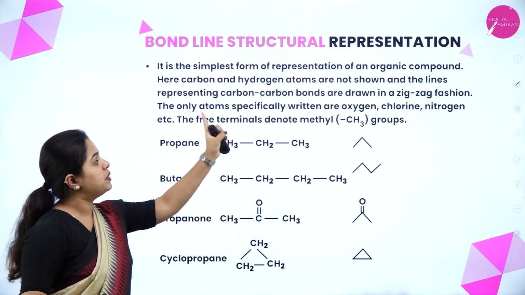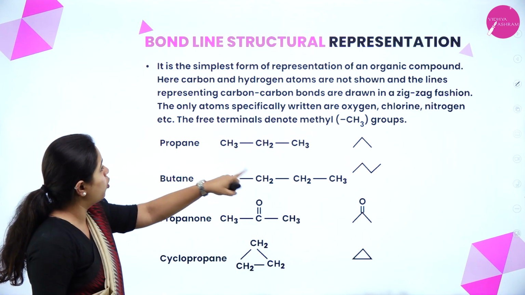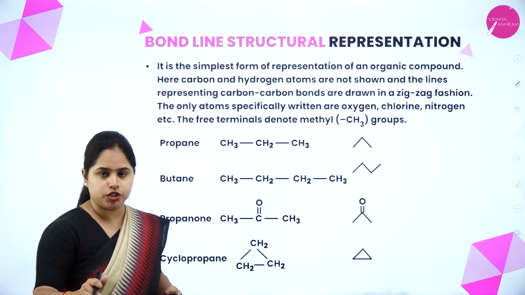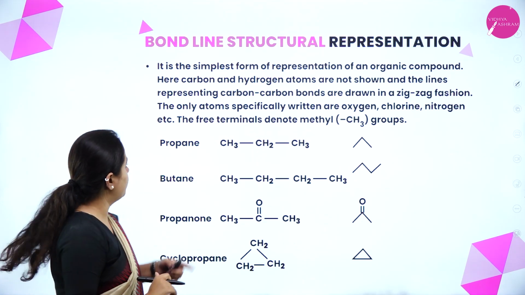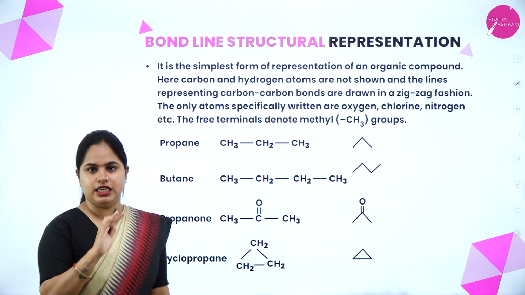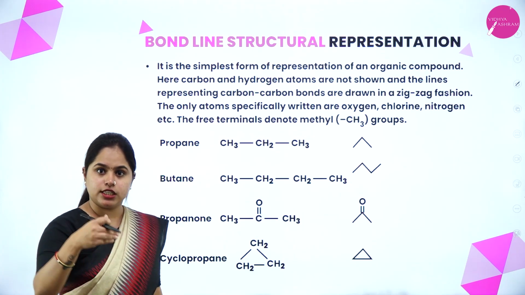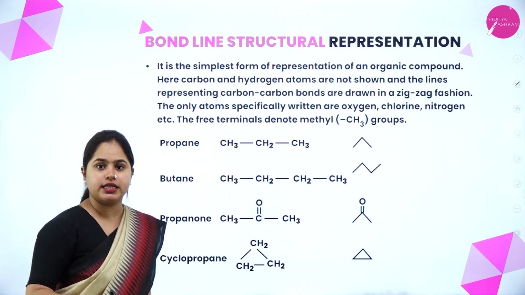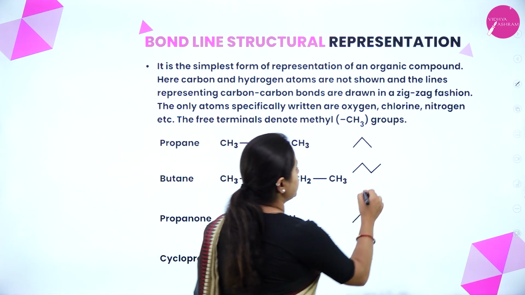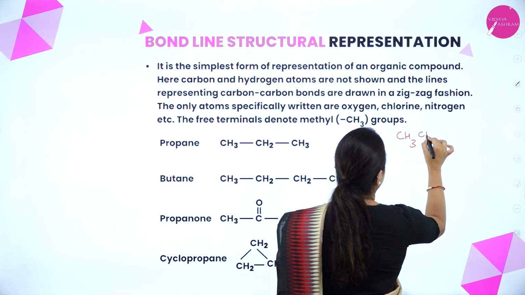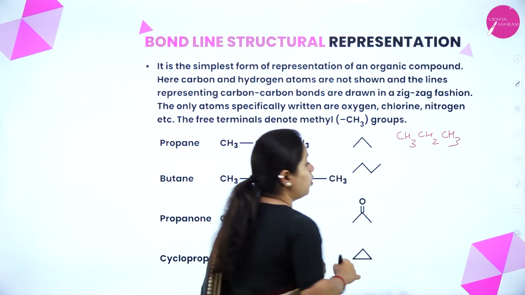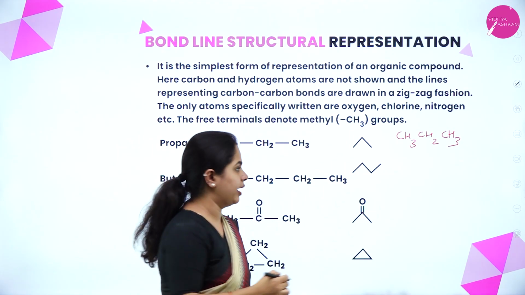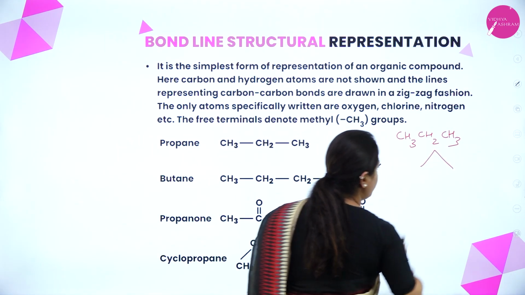The only atoms specifically written are oxygen, chlorine, nitrogen, etc. If there is any element other than carbon and hydrogen, it will be represented. Now the free terminals denote CH3, that is methyl. CH4 is methane, CH3 is methyl. So let's take the first example, that is propane. Propane is CH3, CH2, CH3. How can you represent it in bond line representation? It's just a zigzag line, right? So this is how you represent it.